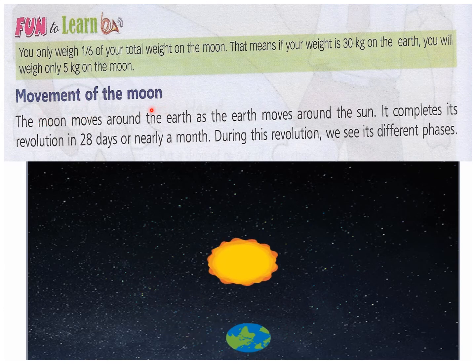Now, movement of the moon. You all know that the moon moves around the earth. You can see here how the moon is moving around the earth. It completes this one circle around the earth in 28 days, or nearly a month. During this revolution, we see its different phases. So let us read about the phases of the moon.